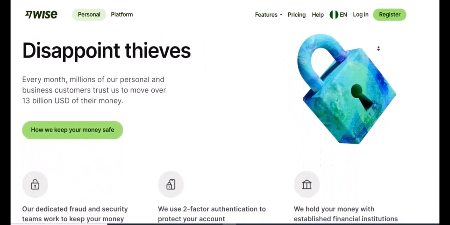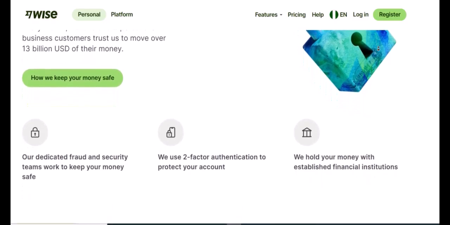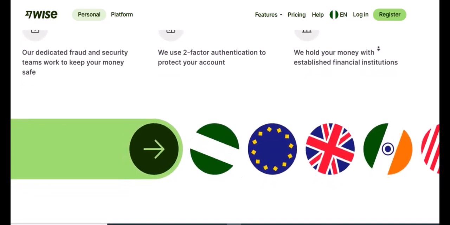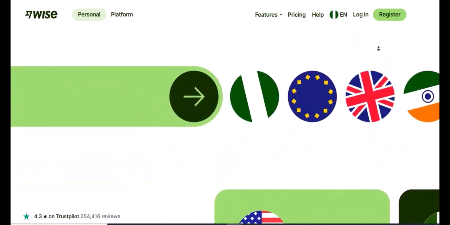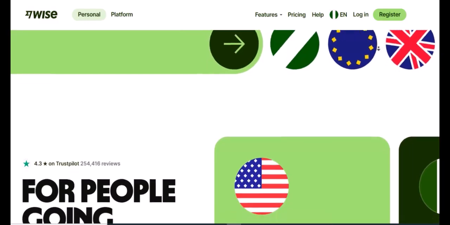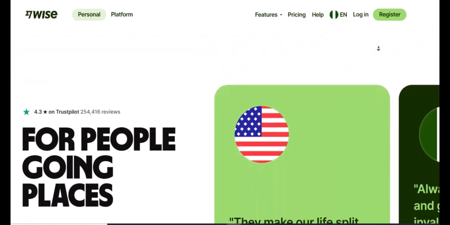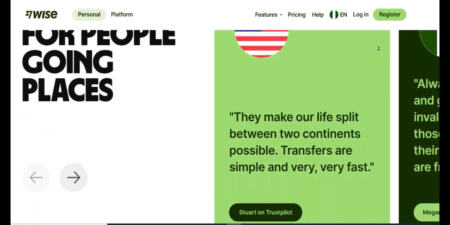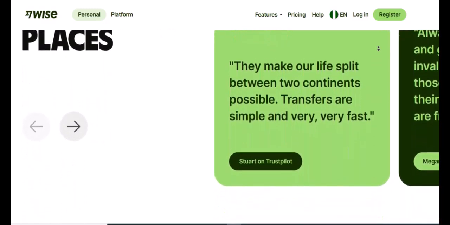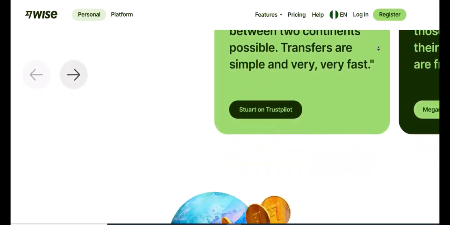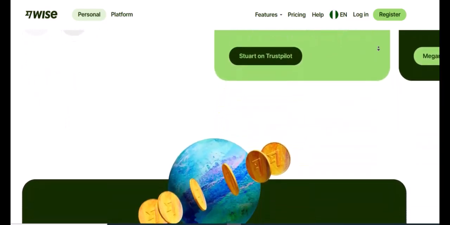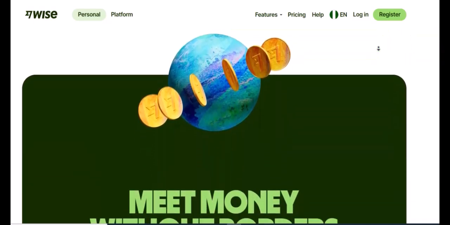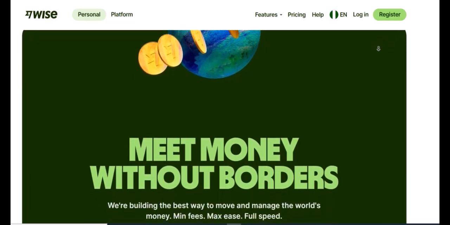When sending to Nigerian naira, NGN, Wise currently has a monthly limit of up to £160,000, or its NGN equivalent. This is a crucial limit for many users in Nigeria. Important note, these figures are general guidelines and are subject to change. The most accurate and up-to-date limits for your specific transfer will always be displayed when you set up your transfer on the Wise website or in their mobile app. They have a built-in calculator that shows you the exact maximum you can send for your chosen currencies and payment method.